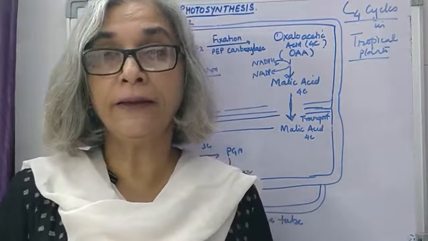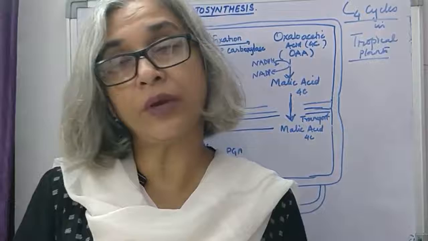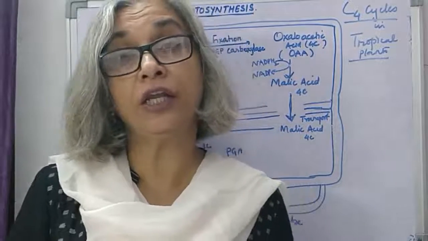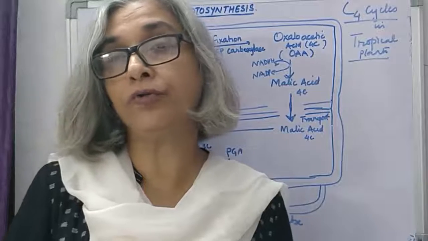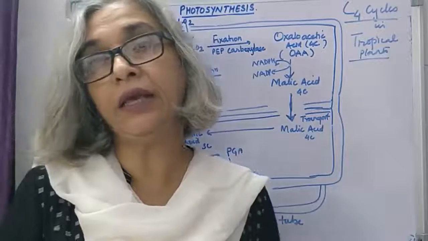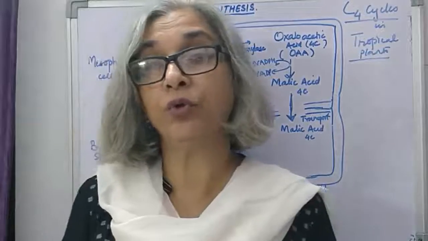In C3, 18 molecules of ATP are used, whereas in C4, 30 molecules of ATP are used to fix 1 molecule of glucose. So the C3 pathway requires 18 ATP and the C4 pathway requires 30 ATP, much more than the C3 pathway.